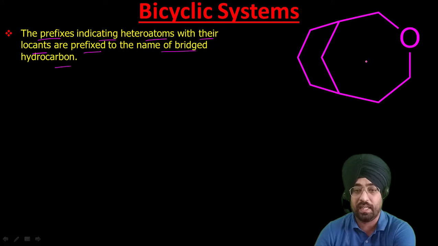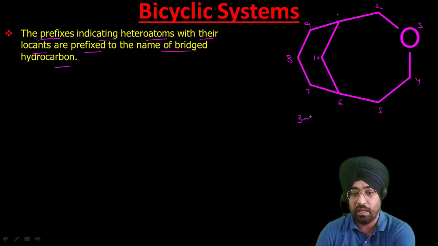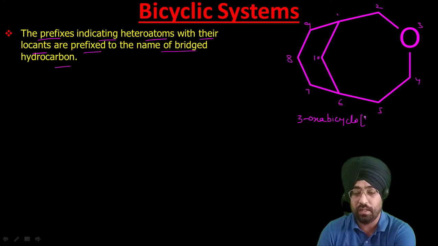Like in this, we have added just the name. It is 1, 2, 3, 4, 5, 6, 7, 8, 9, 10. So its name becomes 3-oxabicyclo[4.3.1]decane.